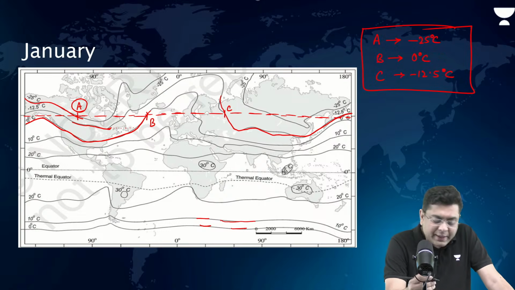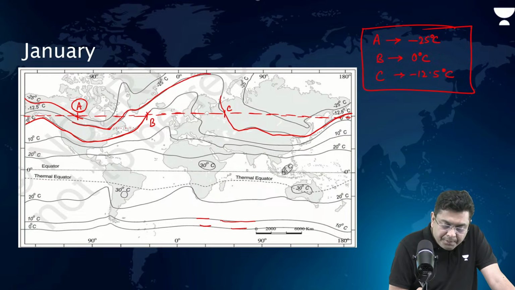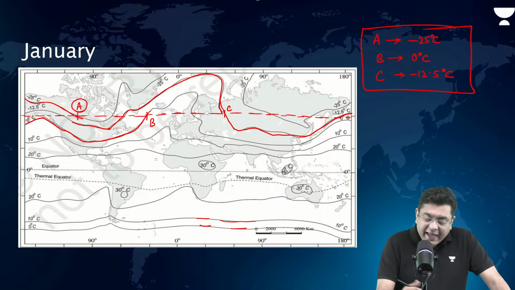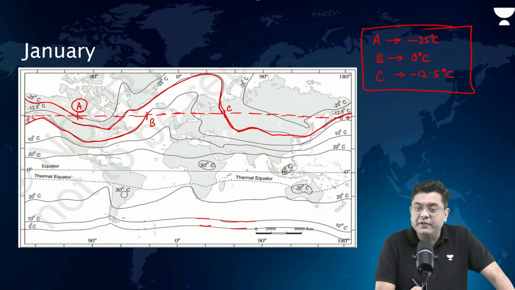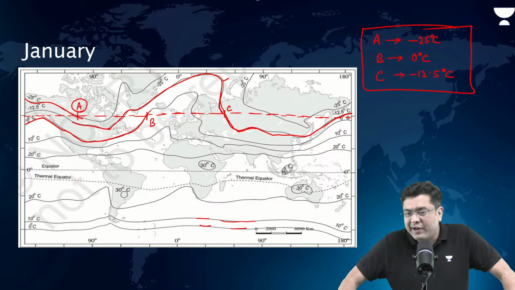That is when the lower temperature will be experienced. That is why the isotherms bend polewards while crossing from land to oceans, right? And they move equatorwards because this minus 12.5 degrees Celsius can be experienced at much lower latitude over land areas.